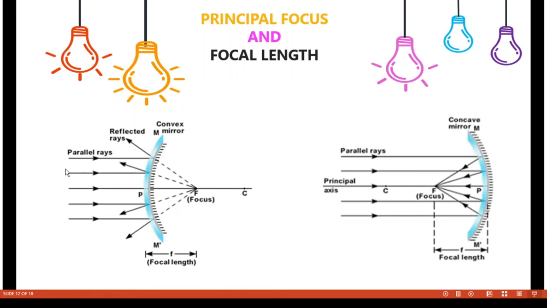So let us take the next example, that is the convex mirror. When a beam of light comes parallel to the principal axis and is reflected, the beam of light appears to diverge from the point F, that is the principal focus. But in reality no light reaches the back side of the mirror. This is our wrong perception. If you see an image on the convex mirror, the light will appear to diverge from a point, and this point is known as focus.